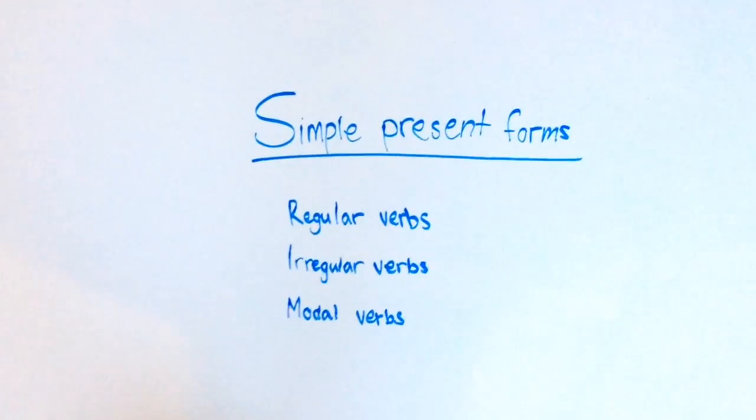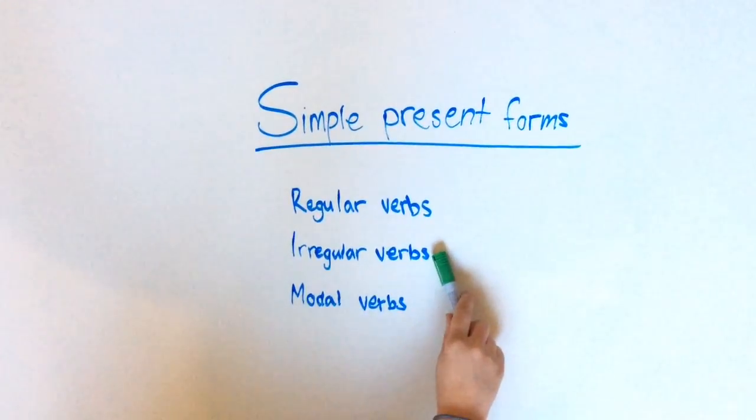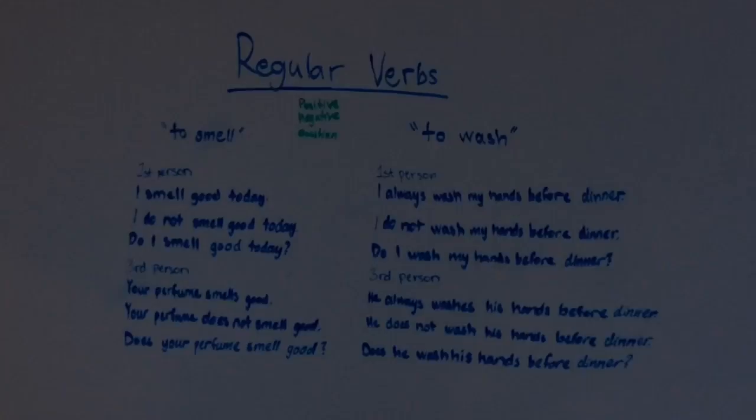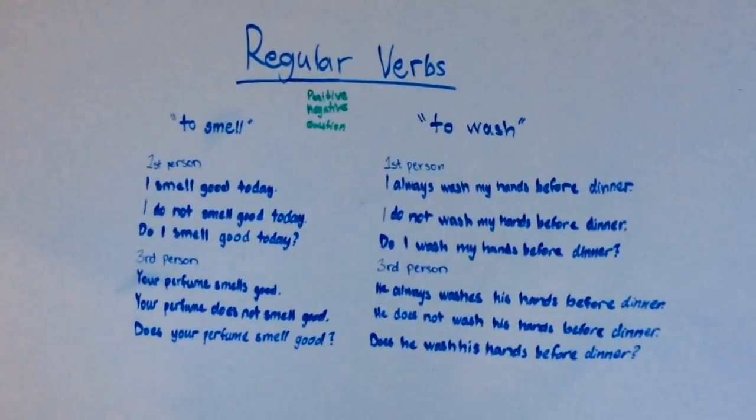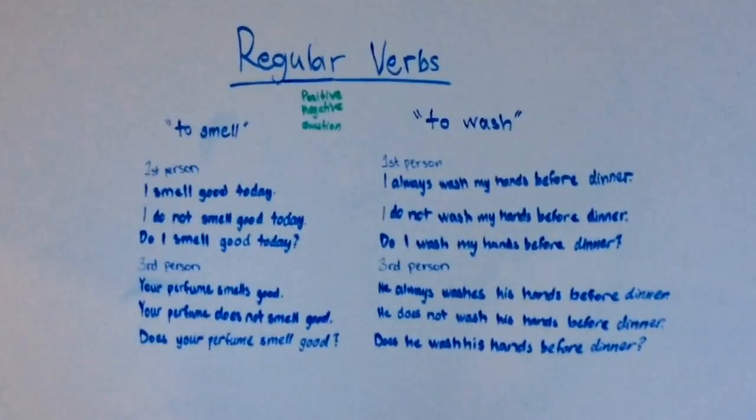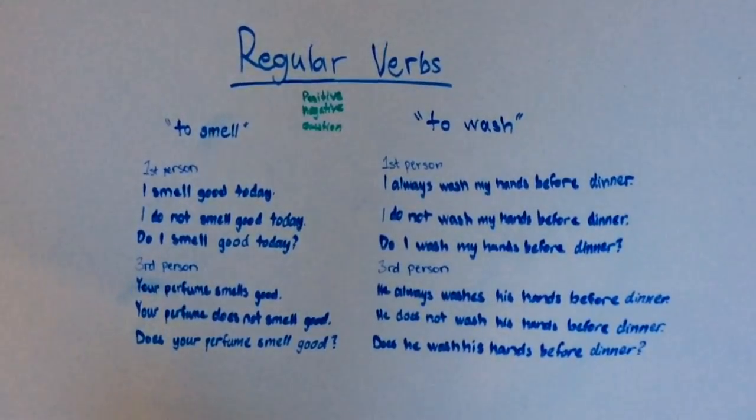And now we're going to present the simple present forms: regular verbs, irregular verbs, and modal verbs. Let's start with the regular verbs. For example, to smell. I smell good today. I do not smell good today. Do I smell good today? Your perfume smells good. Your perfume does not smell good. Does your perfume smell good?